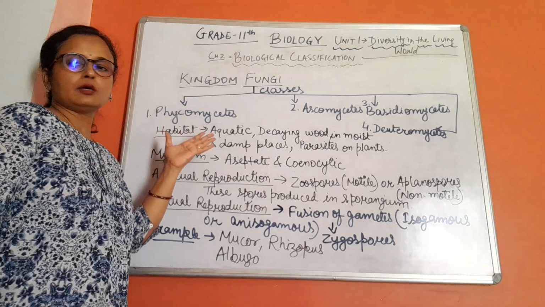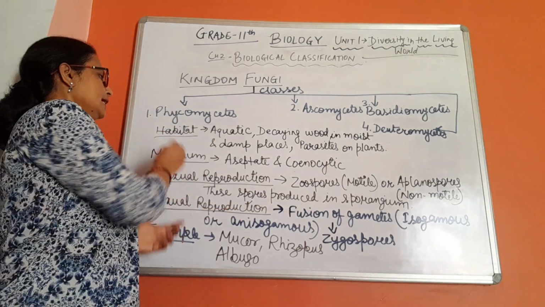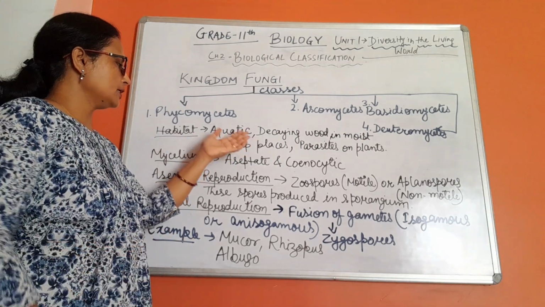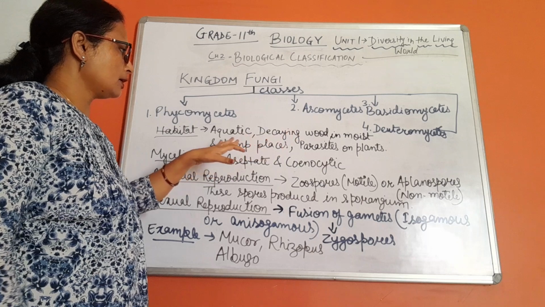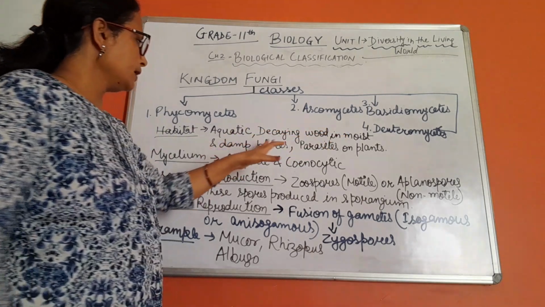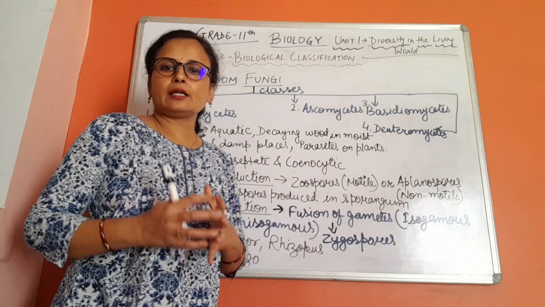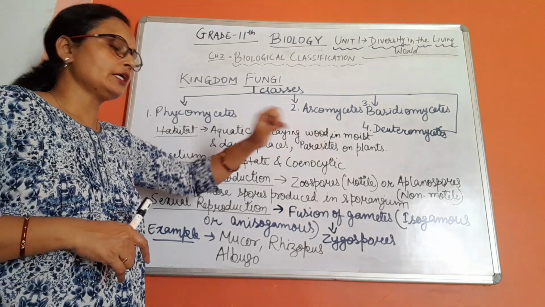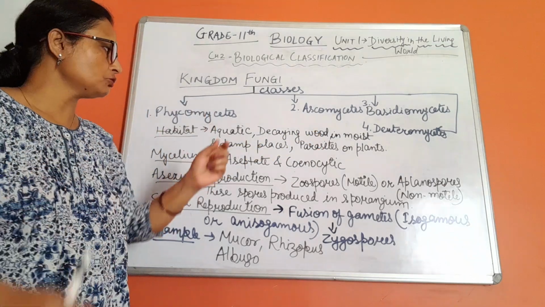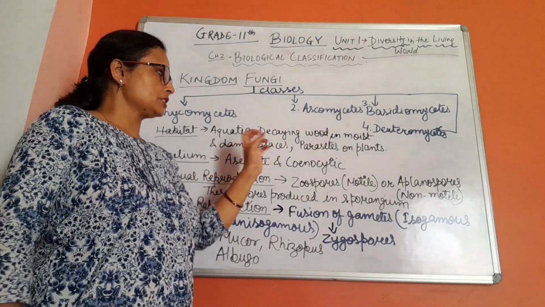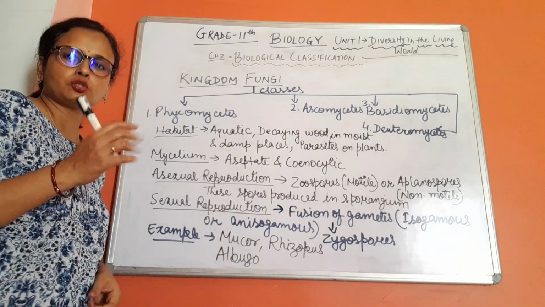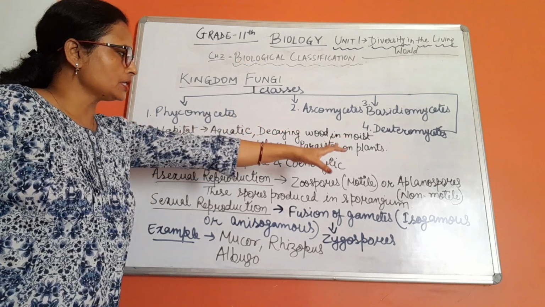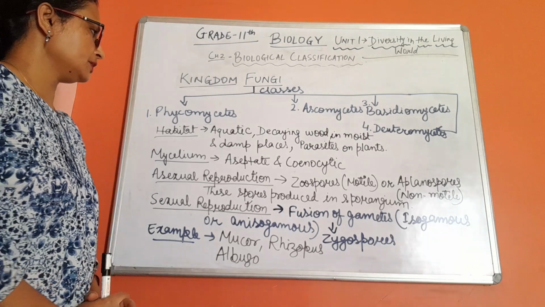If we talk about Phycomycetes, its habitat, where it is found. So these are aquatic, found in decaying wood and in moist and damp places. Basically these are aquatic and found in places where moisture is found. On the wood that decays in moist and damp places, Phycomycetes is found, and some fungi are parasites on plants as well.